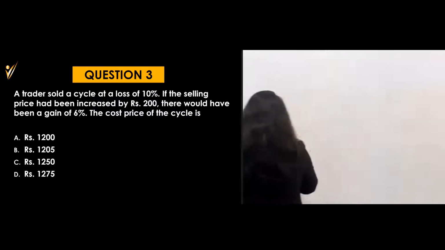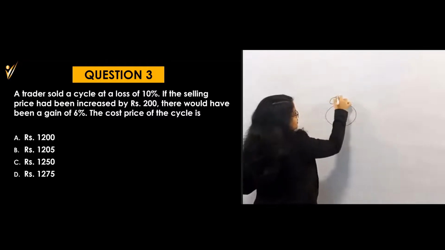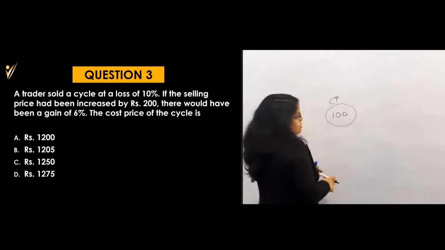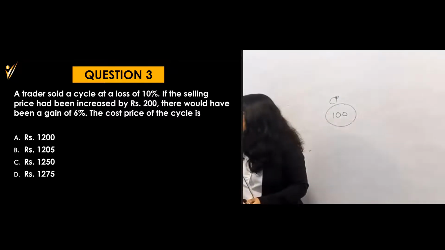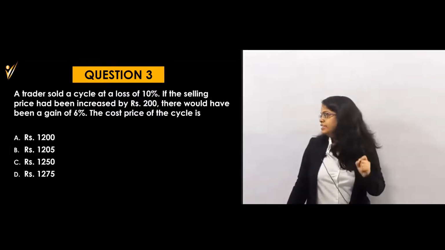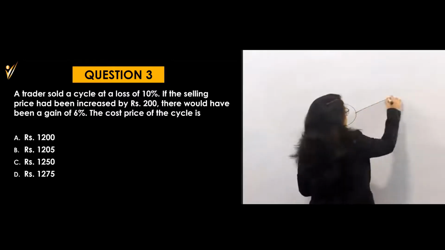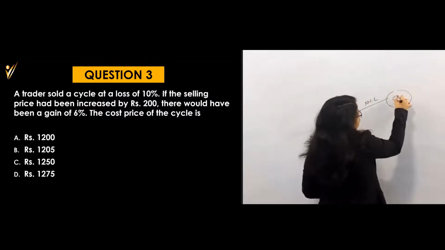Okay, now let's see by our ANDA method. What is the ANDA method? It says that CP is equal to 100. Consider this one first. Okay, now what will happen? If my CP was 100 rupees and initially I have a loss of 10%, loss of 10% means what? The selling price will be 90 rupees.